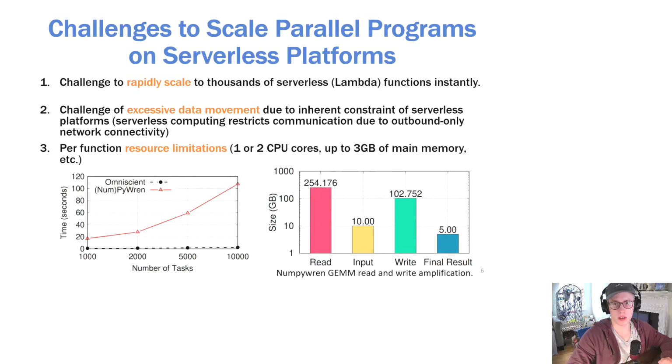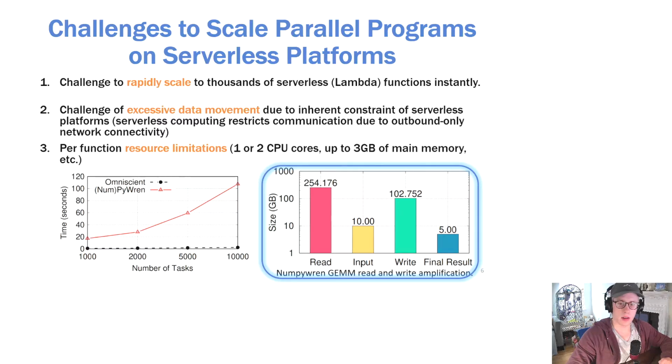The second challenge is that of excessive data movement, due to the inherent constraint of serverless platforms in which communication is restricted to outbound-only network connectivity. The chart in the lower right shows the total network I/O performed by NumPyren, a state-of-the-art serverless linear algebra framework, during the execution of a matrix multiplication workload.